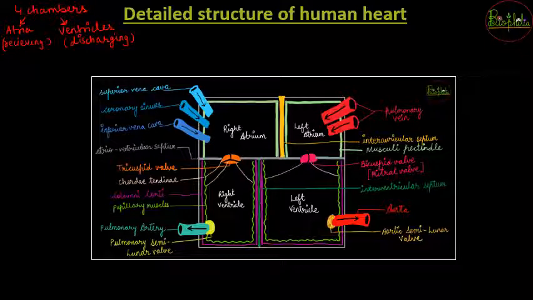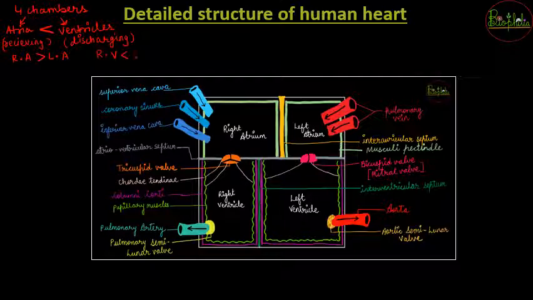When you compare the size of atria and ventricles, the atria are smaller than the ventricles. These atria are the left and right atrium. When you compare their size, the right atrium is larger than the left atrium, and comparing the left and right ventricles, the right ventricle is smaller than the left ventricle.